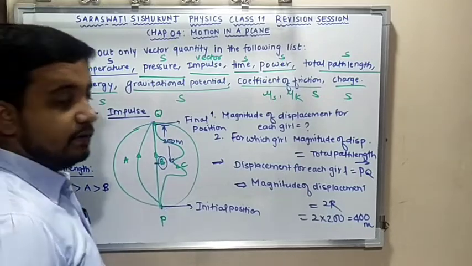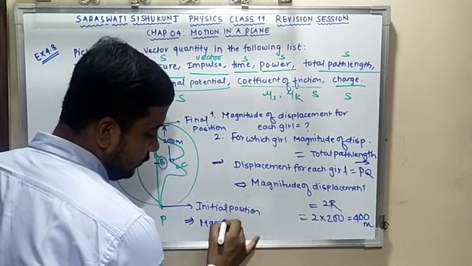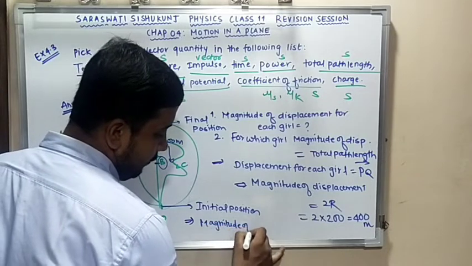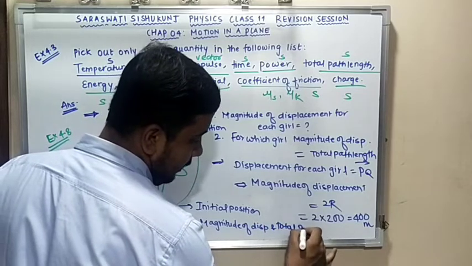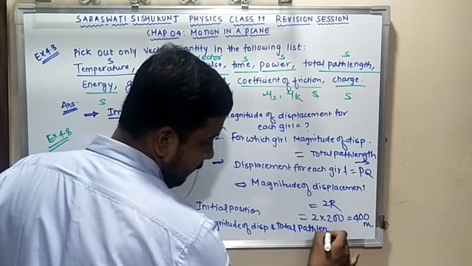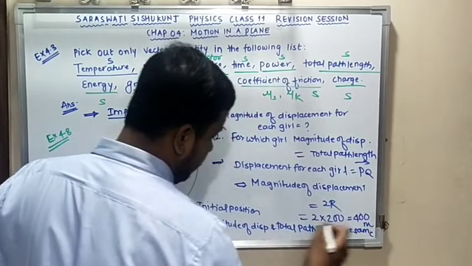It's a straight line given. So I can write: magnitude of displacement and total path length are the same for girl B.